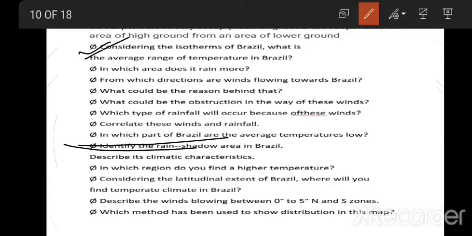Fifthly, what could be the obstruction, in which way these winds? The obstruction is the escarpment. What is escarpment?